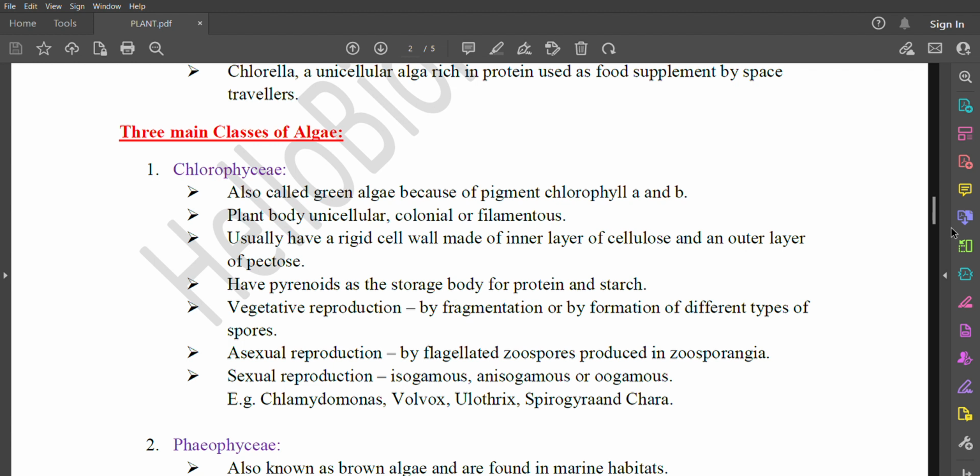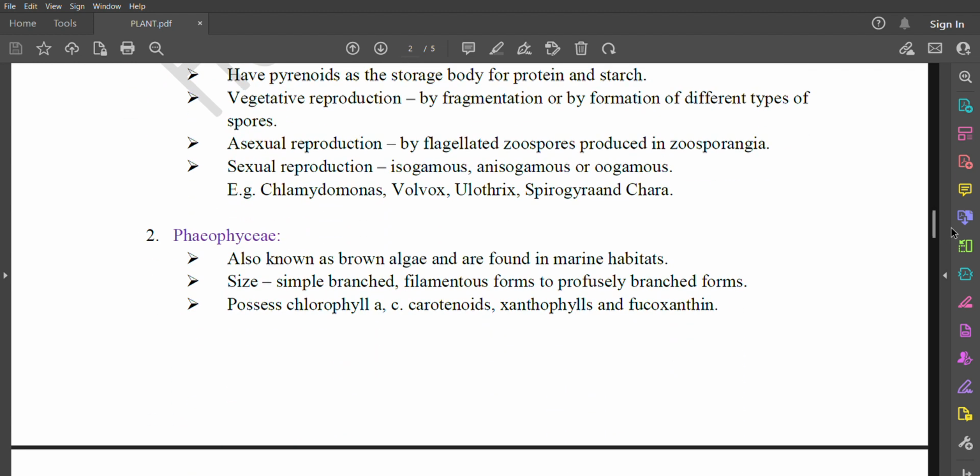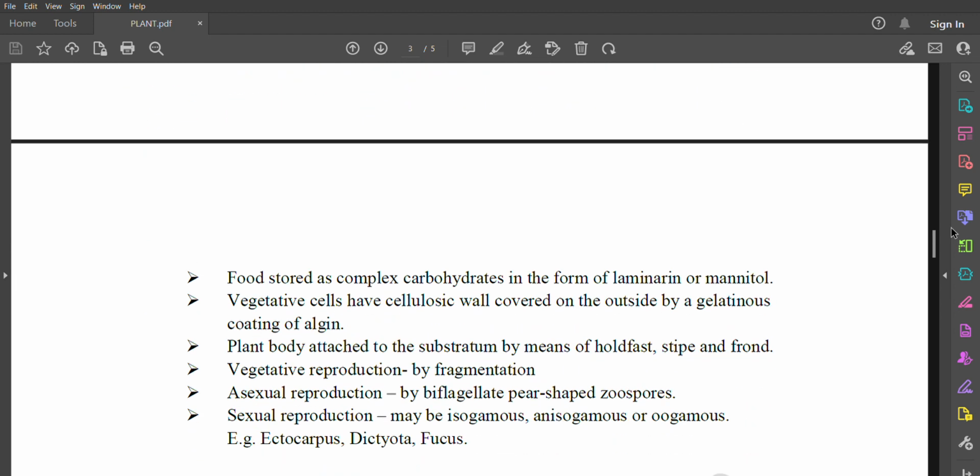Number 2, Phaeophyceae, also known as brown algae, are found in marine habitats. Size: from simple branched filamentous forms to profusely branched forms. Possesses chlorophyll A, C, carotenoids, xanthophylls, and fucoxanthin. Food is stored as complex carbohydrates in the form of laminarin or mannitol.